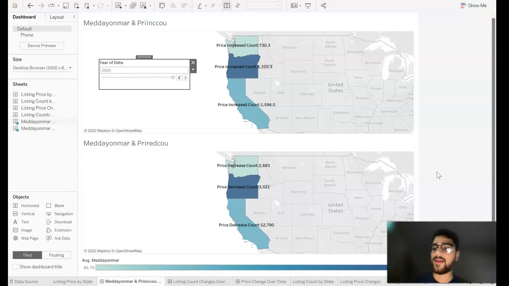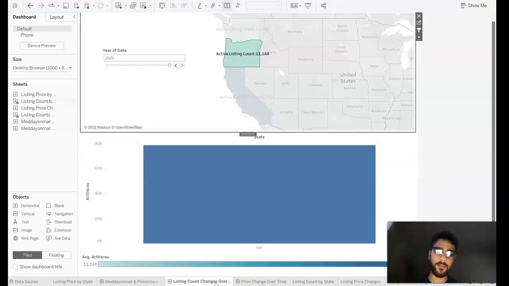Again, going back to COVID, not a lot of people wanted to sell their house. The year 2020 was rough, kind of confusing times in the housing market. So again, not a lot of people wanted to sell their house. So that is what I wanted to pinpoint for this diagram.